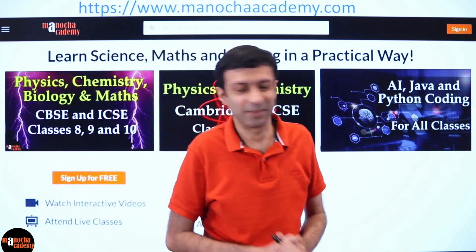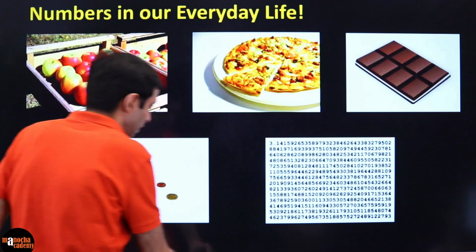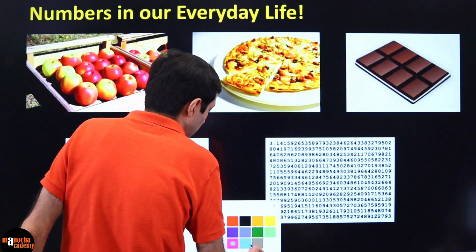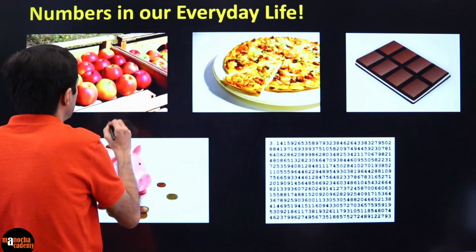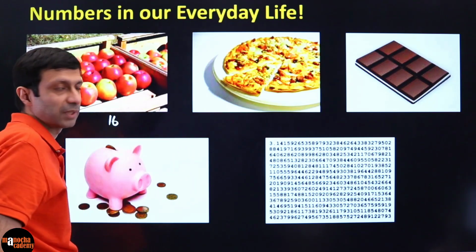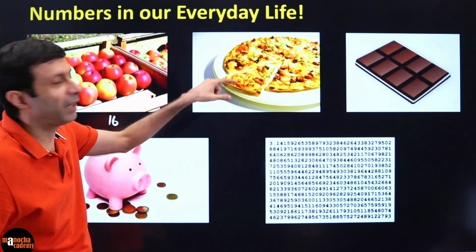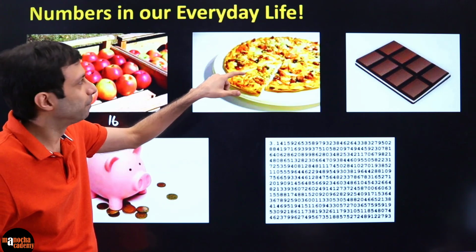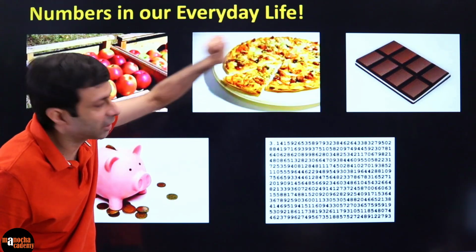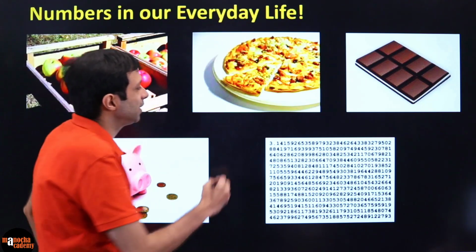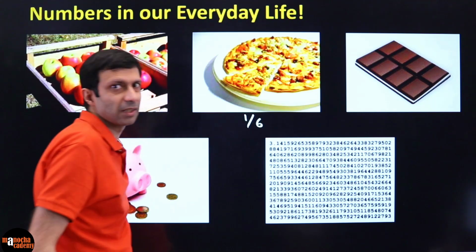With that, let's begin. We are using numbers all the time in our daily lives, right? Let's say our mother tells us to get a dozen apples, or in this picture, I think there are 16 apples here. So you can see in this box, that's the number 16. Oh, I'm feeling hungry seeing this pizza. If I eat this pizza slice, how much of the pizza have I eaten? Can you see there are 1, 2, 3, 4, 5, let's say 6 pieces here. If you eat one slice, you can't say you've eaten one pizza, you have eaten 1/6 of the pizza, right?